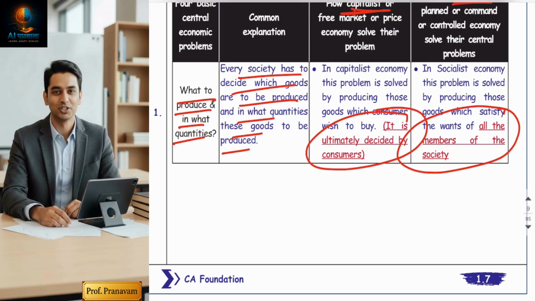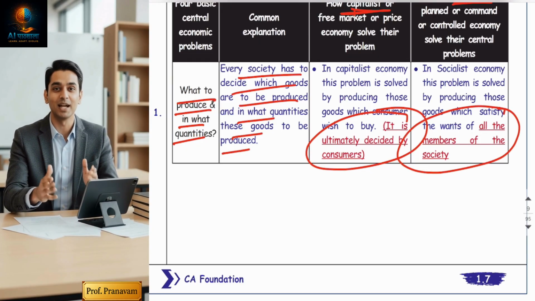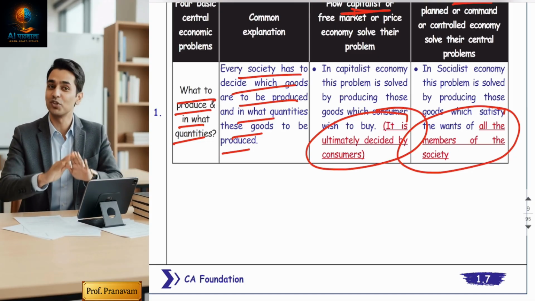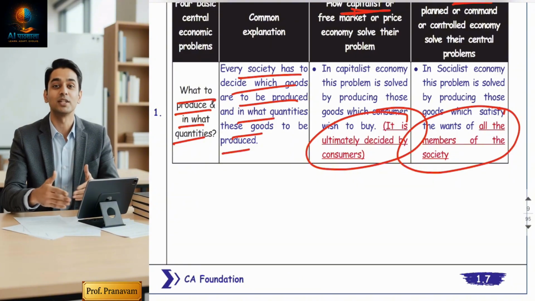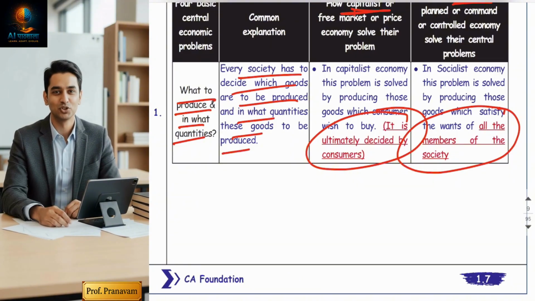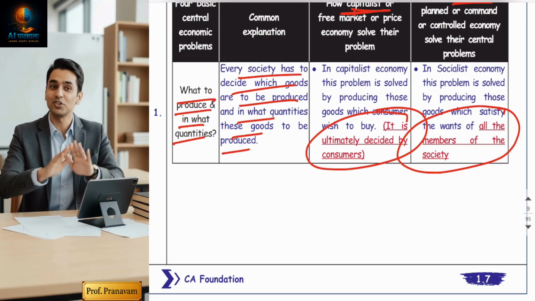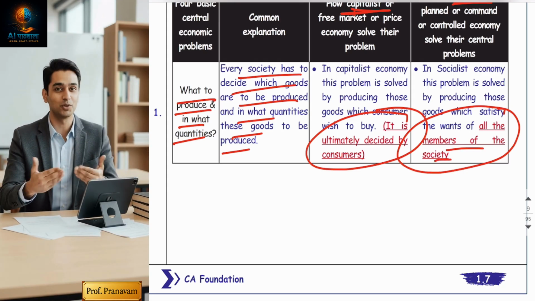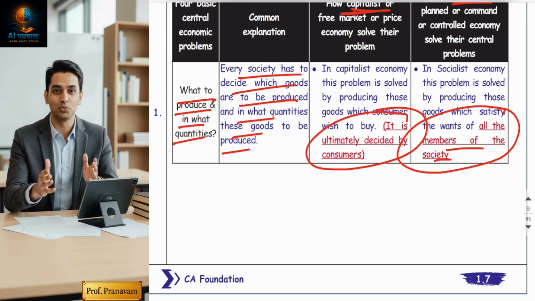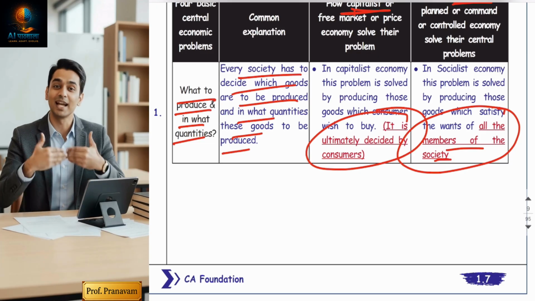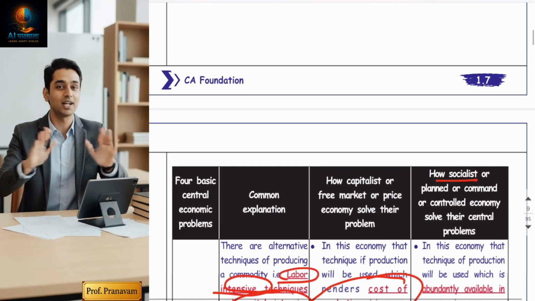It will produce only those products which satisfy the demands of the entire population, not just a few people. Consumer choice will be restricted, but satisfaction is guaranteed. It will produce goods which give satisfaction to the majority of the people, all members of society, whether rich or poor.